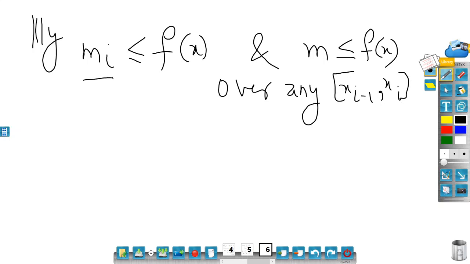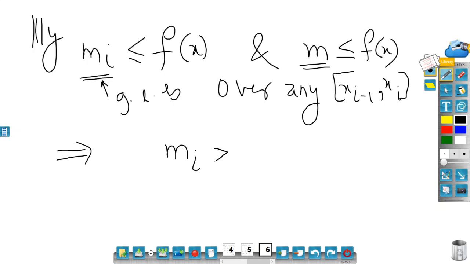Now this is a lower bound, this is also a lower bound. So both are lower bounds, but this is the greatest lower bound. So I have two lower bounds of f, but m_i is the greatest lower bound. So this would imply m_i is definitely greater than or equal to m, and f(x) is greater than or equal to it. Let me call this 2.